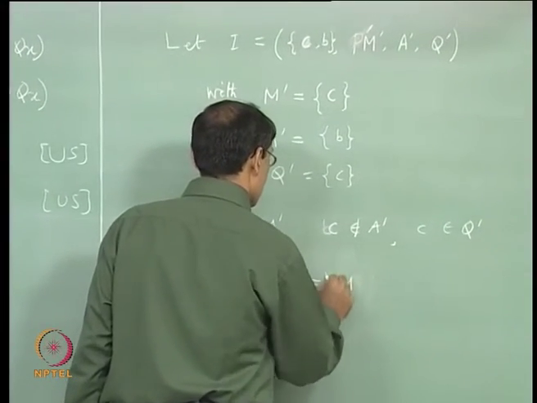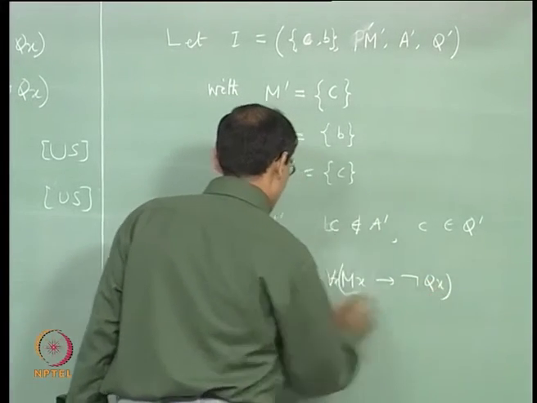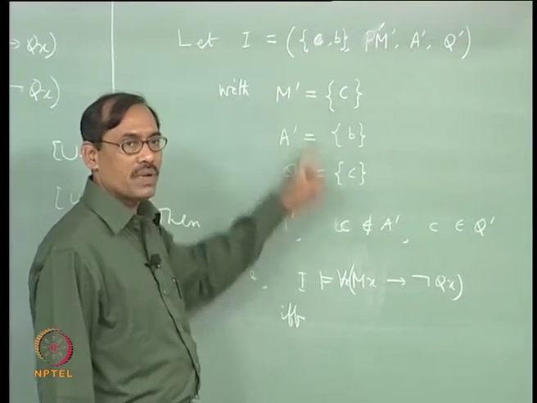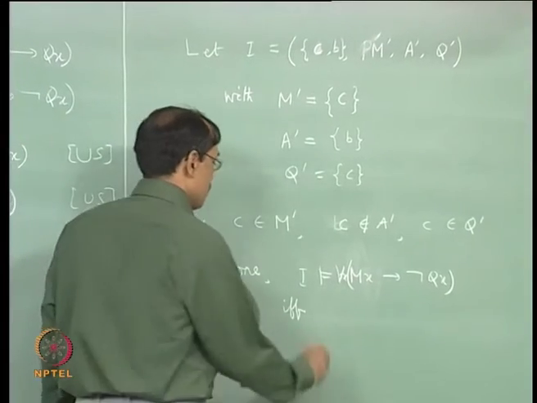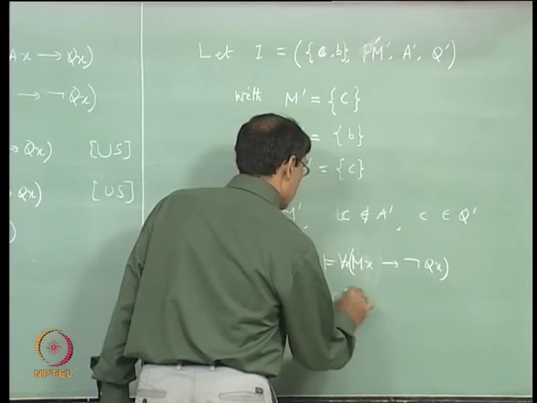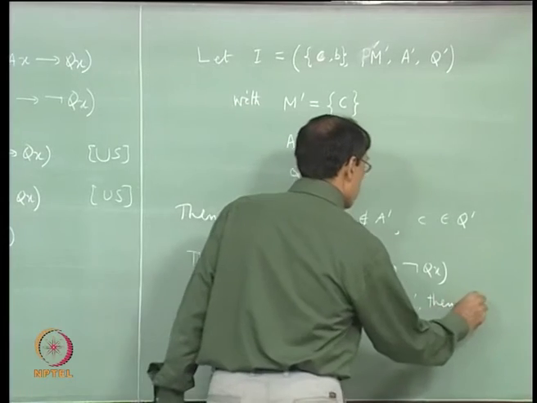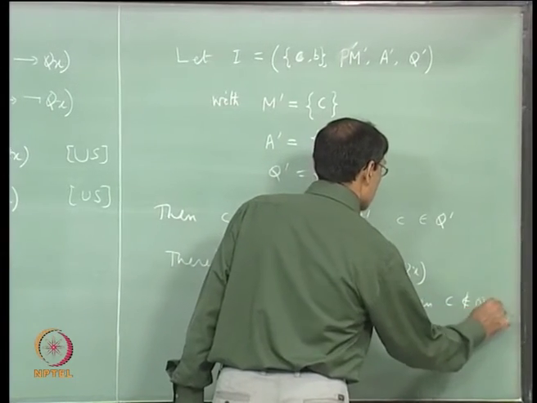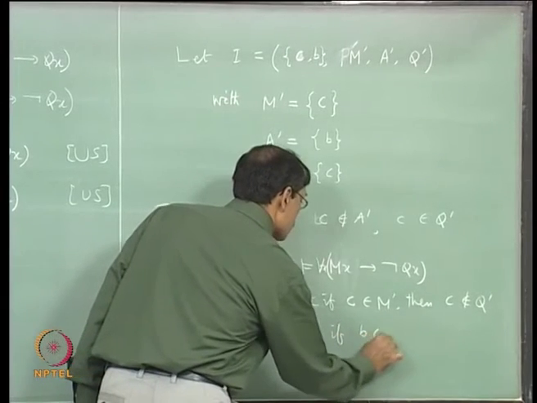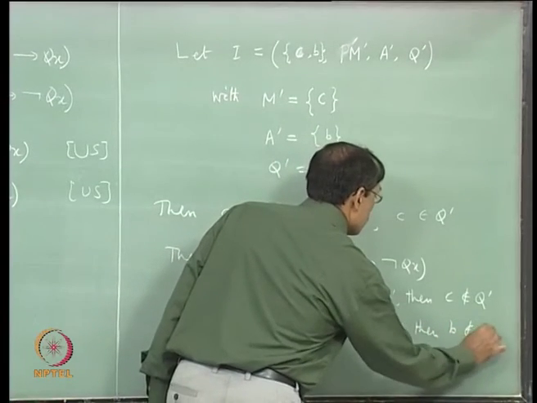I satisfies for each x M x implies not Q x if and only if, I have only two elements in my domain, for each element I have to see. So, the first element is c. If c belongs to M prime, then c does not belong to Q prime, and if b belongs to M prime, then b does not belong to Q prime.